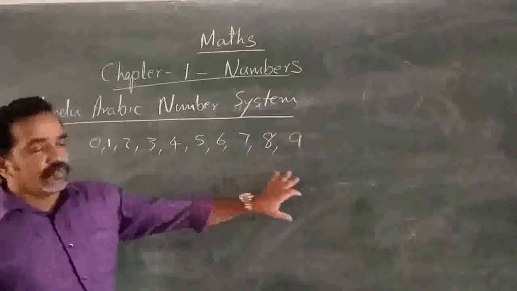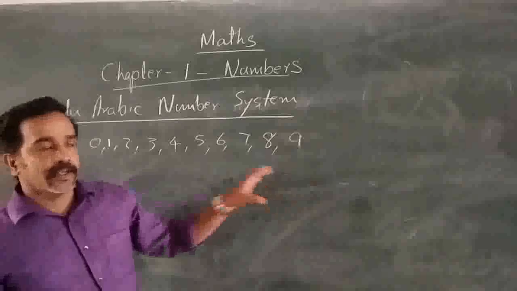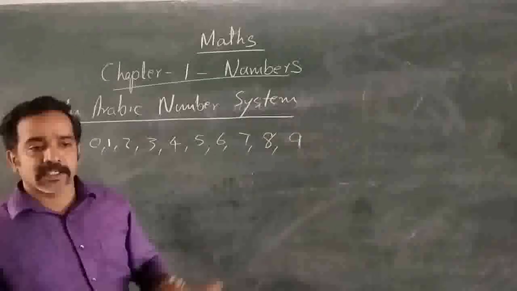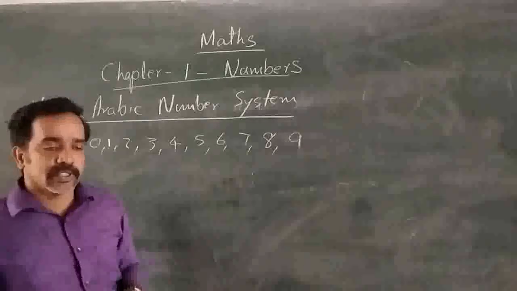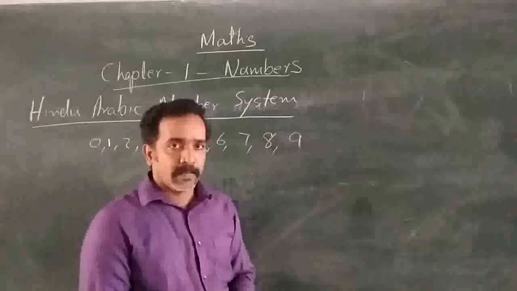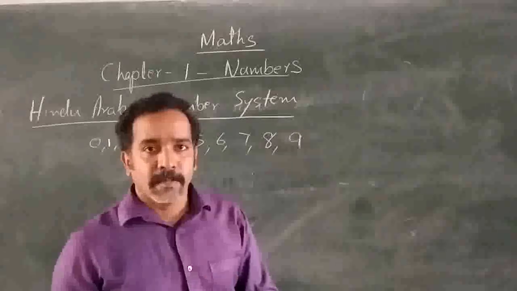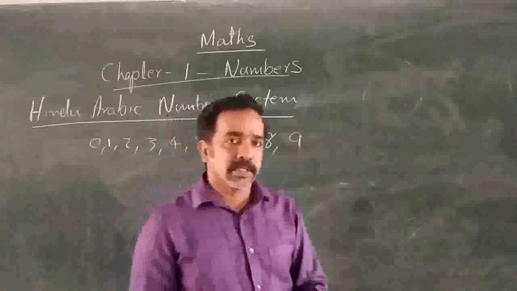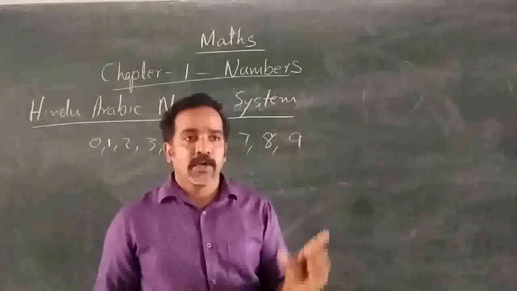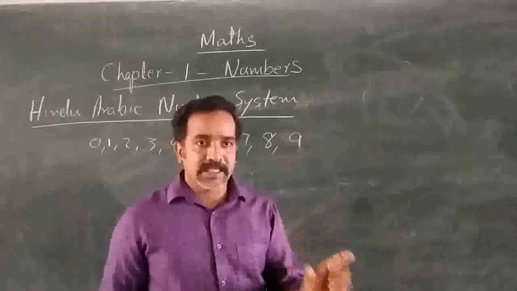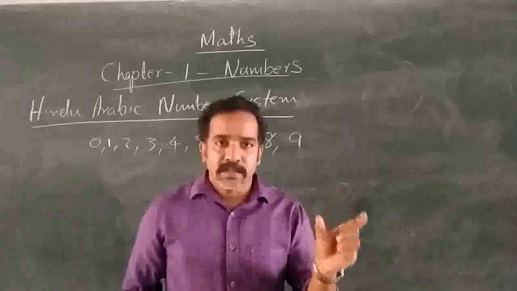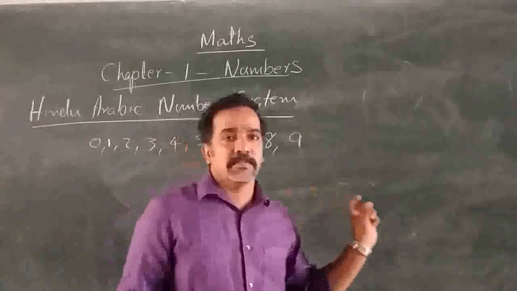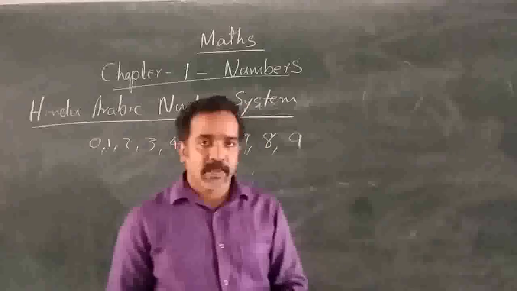And when you are making numbers using this Hindu Arabic system, we follow the place value system. When you are creating a number, place value is important. On the basis of the place on which a symbol is written, that place gives that symbol a value.